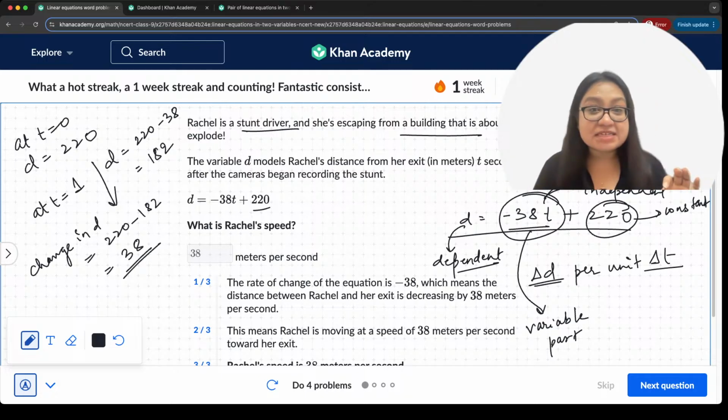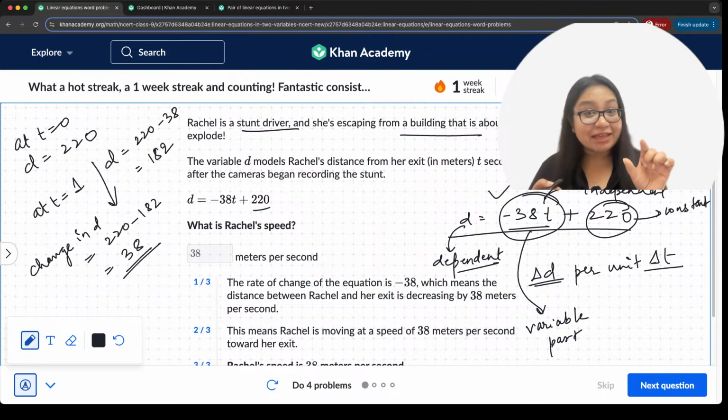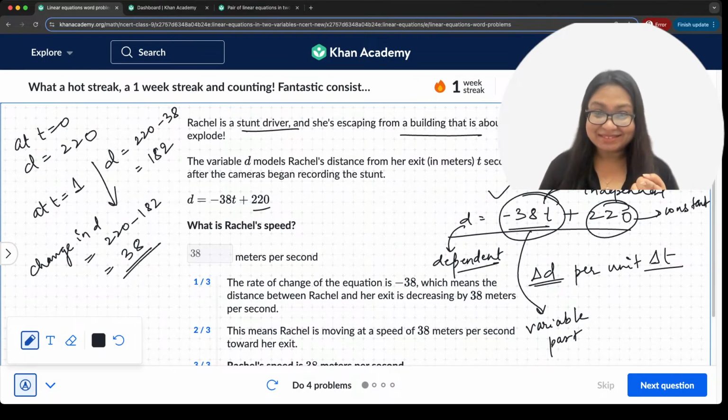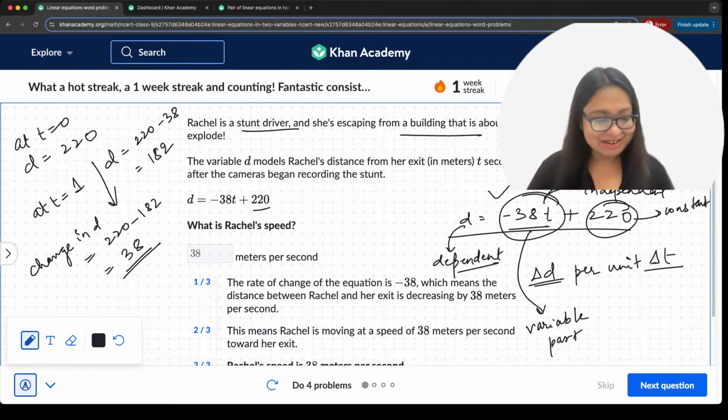You can solve it this way and calculate, or you can just look at the function and see the variable part and say, yeah, that is the only part that's going to change. That's it. I don't need to solve anything here. Does that make sense? Yes? All right, let's go.